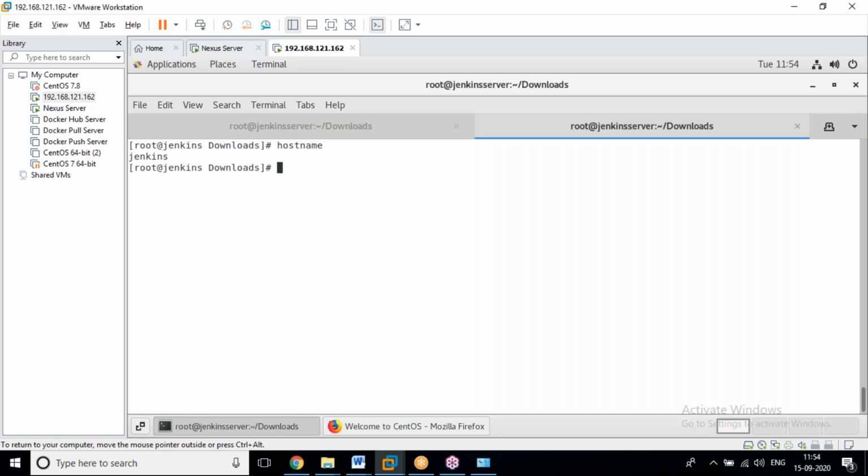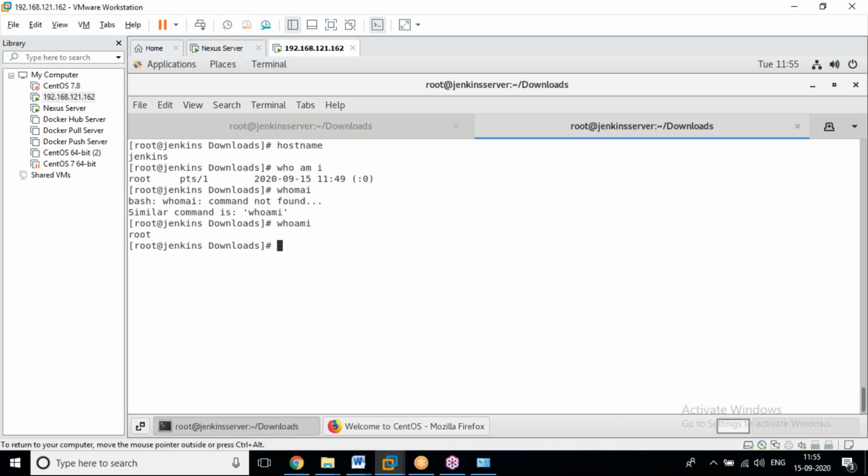We need to act as a system administrator also, because without administration permissions, we can't install any application. We should be in sudo or root user.